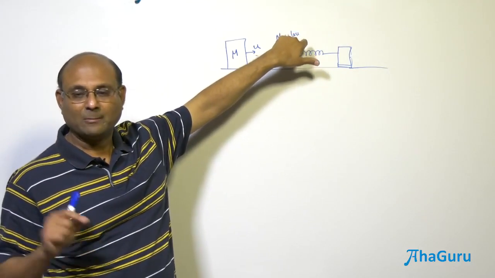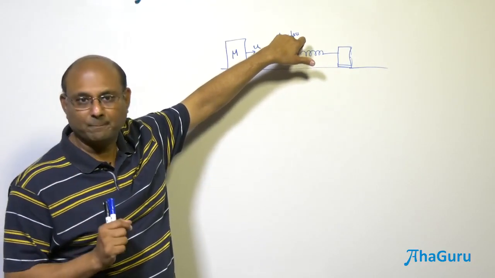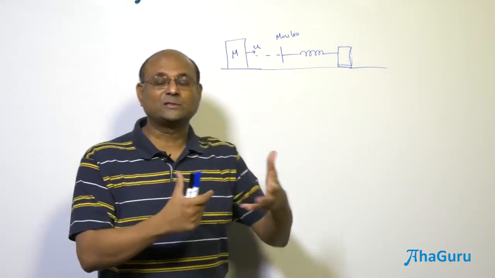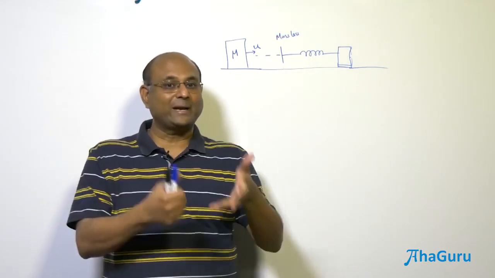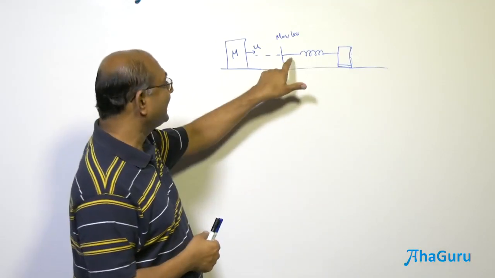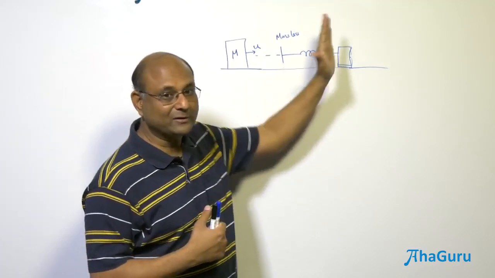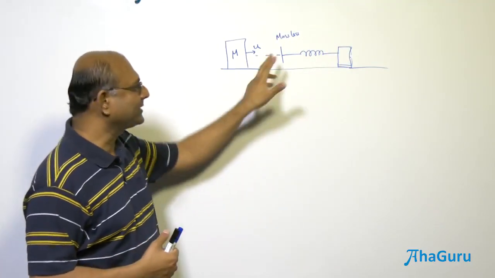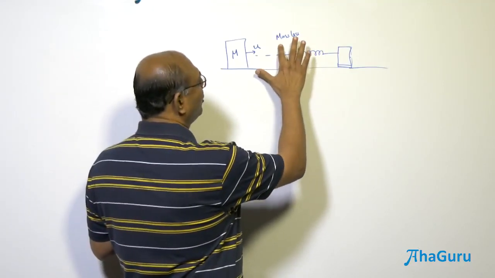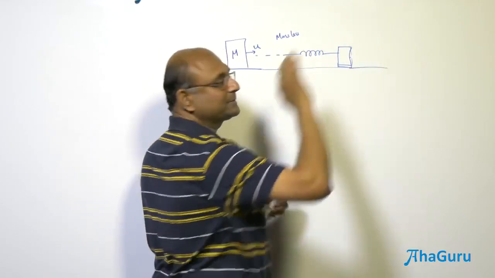Think about it. Remember, I told you that kinetic energy is p square by 2m. The reason you lose energy when you stick after collision is because p square remains the same, but the m has now become larger. But if this is massless, m has not become larger. So when you have a massless object colliding with a massless object, well, actually this is nothing. So in certain problems people don't even draw this. They just say there is a spring, you just go and push that spring.